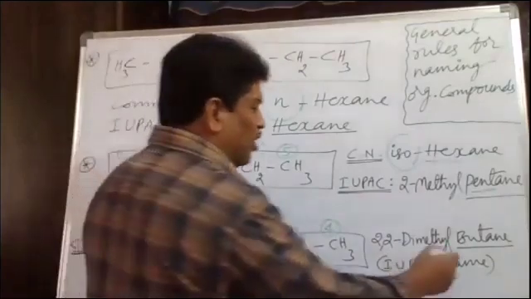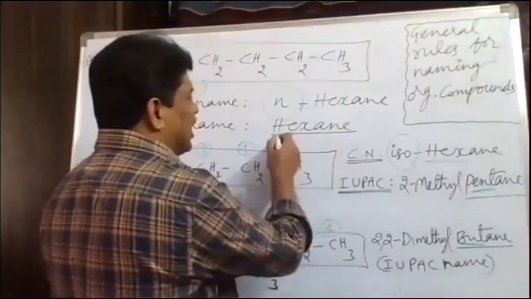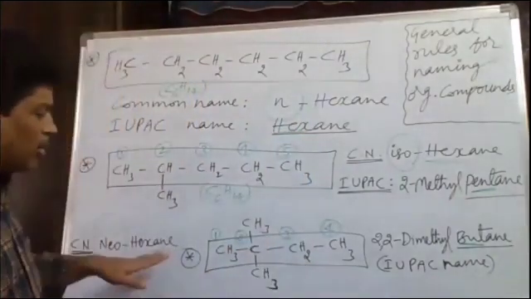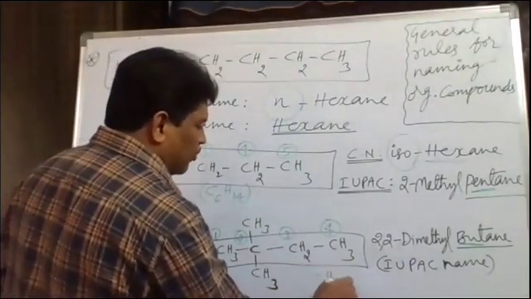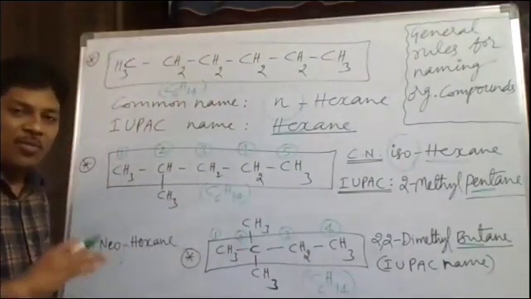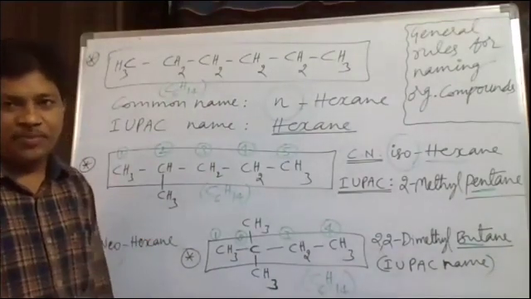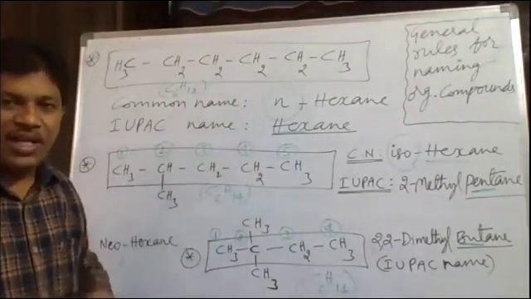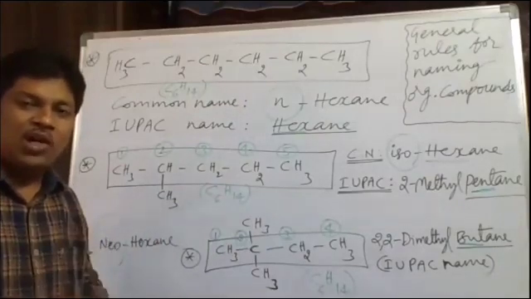So in this IUPAC name we got the root word what? But. Here we got pent. Here we got hex. So the root word is changing in the IUPAC system. But the molecular formula again here also is the same. C6H14. The molecular formula remains the same in all 3 structures. But what is changing? The structure of chain formation is changing. That's why this type of isomers are called chain isomers. They differ in chain formation, but they have the same molecular formula.